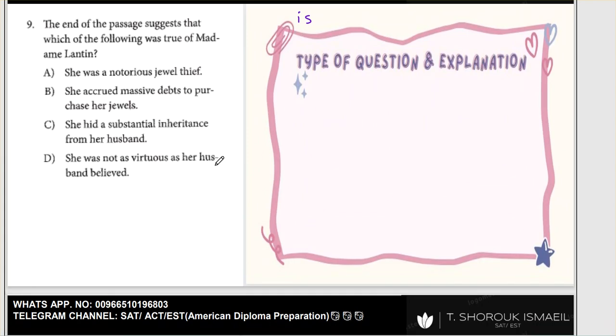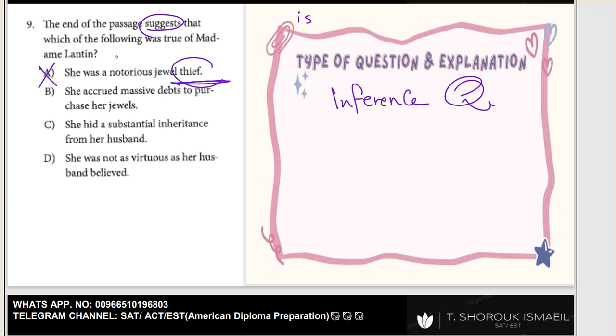Let's come to question number 9. The end of the passage suggests that which of the following was true about Madame Lantin. Here, from the word suggests, I can understand again it's an inference question. We have an inference question again. Here we need to know what we could understand about her character from the end. She was a notorious jewel thief. Actually, we don't find any evidence that she was a thief because we read the whole passage. She accrued massive debts. It's not supported by the passage.